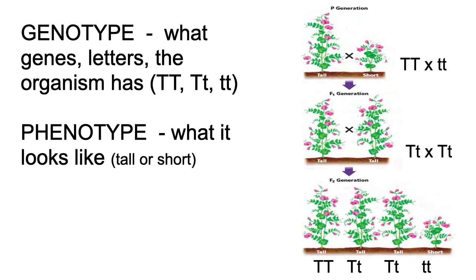So the middle one, big T, little t, is known as the heterozygote, and again, we'll talk about that more here in a second. But big T, little t is heterozygous, and even though the little t is present, the big T will mask the appearance of the recessive allele, therefore the big T is dominant, and that genotype will be tall.